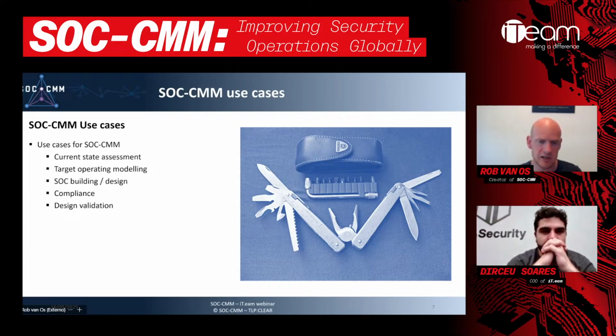So we can have a look at each of these elements and say, this is how we feel like we should be operating as a SOC. And then we've got a target to move towards. We still need the insight into the current state, and then we can take the current state, look at the target state, see the gap, and then start moving towards that through continuous improvement.